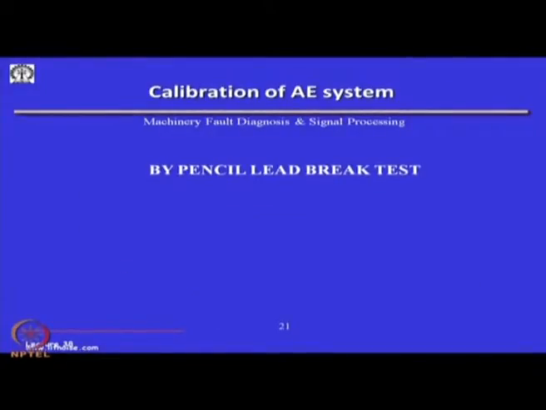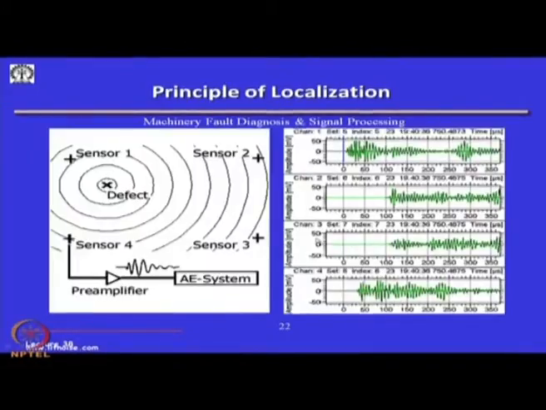So, this AE can be calibrated by what is known as a pencil lead break test, and this is one example wherein you see how the principle of localization is used. Sensors 1, 2, 3, 4 around a defect, and depending on the time delay for the signal to come to each of these sensor locations, people can have a 3-dimensional graphic software wherein they can triangulate around 4 spheres, or maybe they use 3 spheres to triangulate.